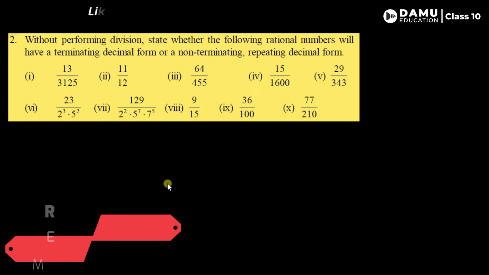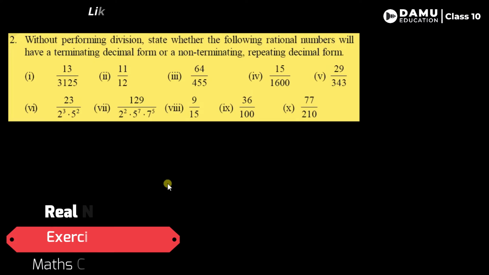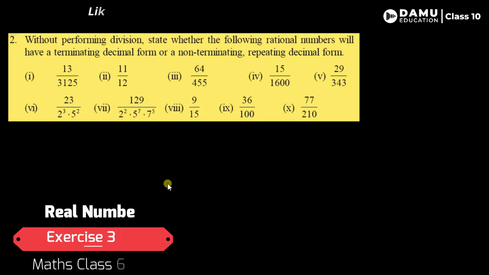So in this session, we are going to discuss: without performing division, state whether the following rational numbers will have a terminating decimal form or a non-terminating, repeating decimal form. Before going to that, they are asking without doing normal division. So for that, we have to do one thing. So what is the case here to do?